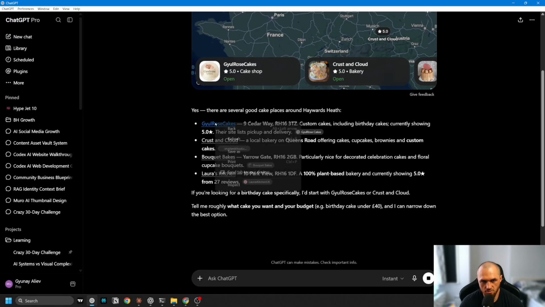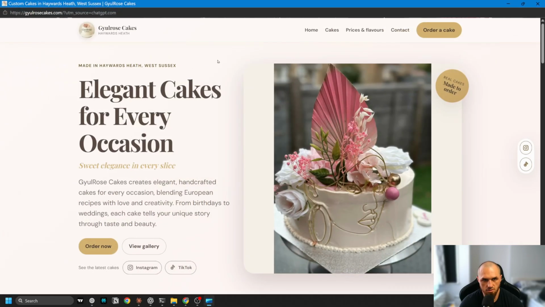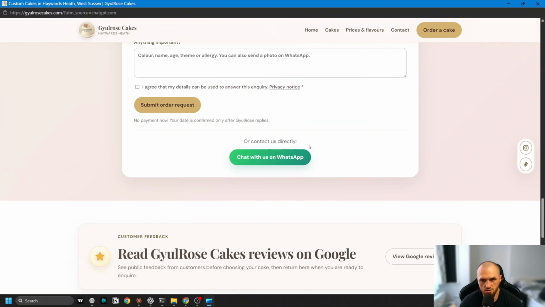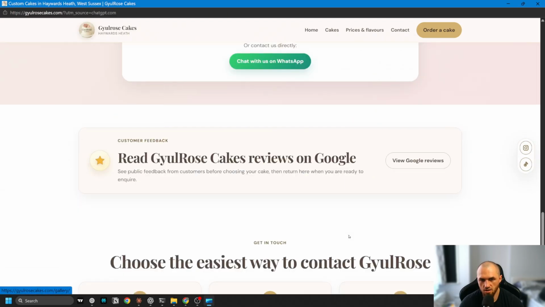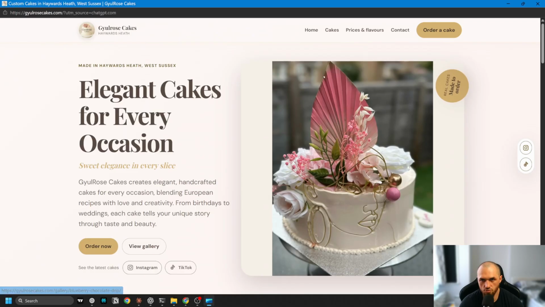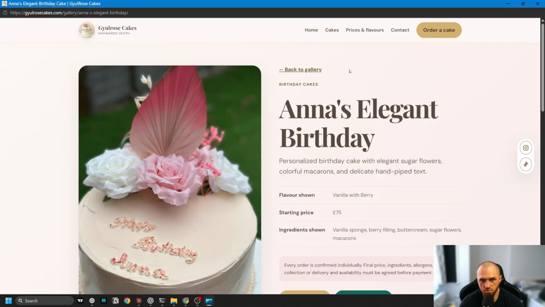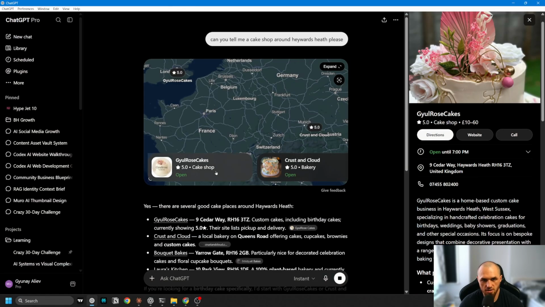And how can I copy the website? Yeah. So you can see how simple the web page is, the orders and so on. All of the things, contact, and that's it. But as I did all of the optimizations and everything here, for all cakes there are separate pages. And as you know, some of the things that you have to do, you see how it is appearing first straight away in the ChatGPT search.